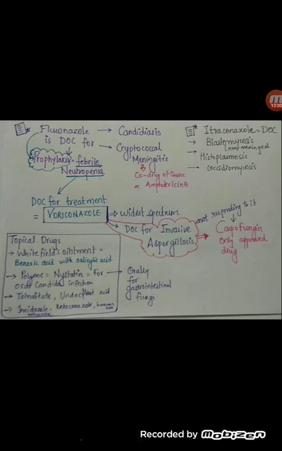Then we have the polyene group nystatin, which is used topically for oral candidiasis, and nystatin is given orally for gastrointestinal fungal infections. Clear? So you would be confused. If it is oral candidiasis, it is topical. If it is gastrointestinal fungal infection, then nystatin is given orally, that is systemically. Clear about it? Keep a note on this point. Then we have tolnaftate and undecylenic acid, and imidazoles: clotrimazole, ketoconazole, butoconazole. These are the azoles which are used as topical drugs.